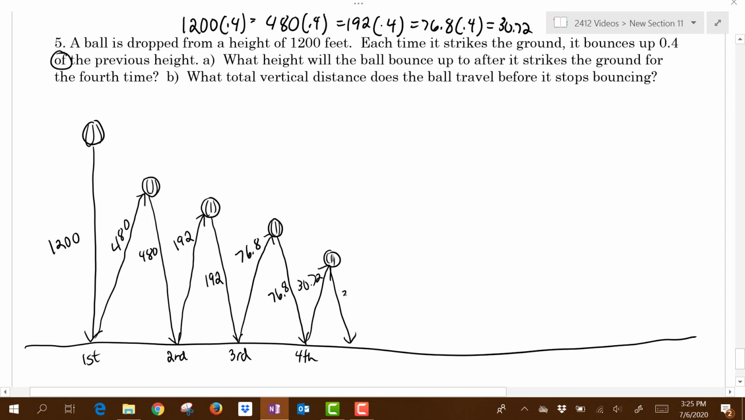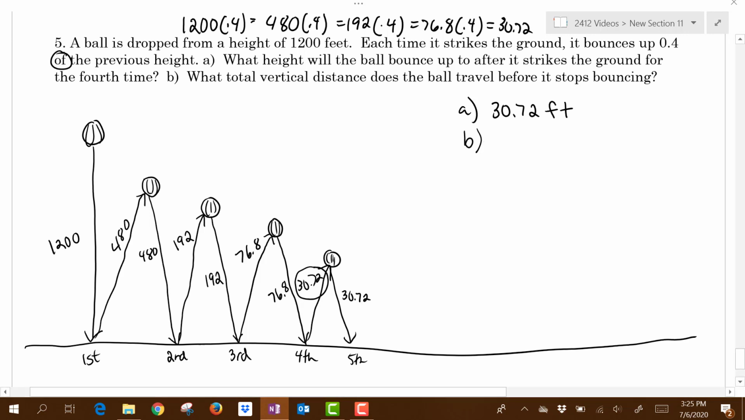And then of course we know the ball is going to have to come back down to strike the ground again. So for part A, after that fourth strike, the ball bounces up to a height of 30.72 feet. Okay, so part B. Now part B is where things start to get a little bit more interesting.